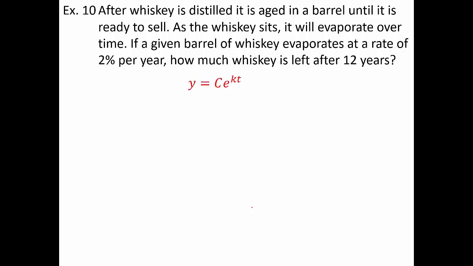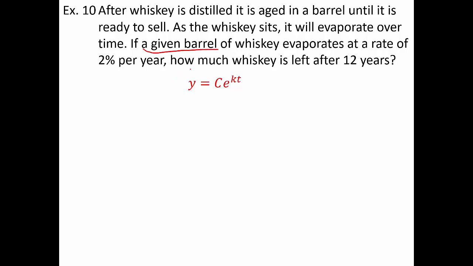12 years? So, let's start with our law of exponential growth and decay. And what do we know? Well, typically I'd want to know how much whiskey we're starting with. But it never actually tells me how much whiskey I'm starting with. Or does it? It says if a given barrel. So we are starting with exactly 1 barrel.